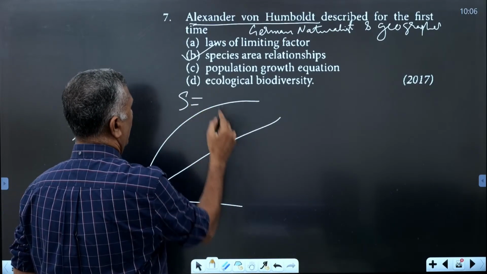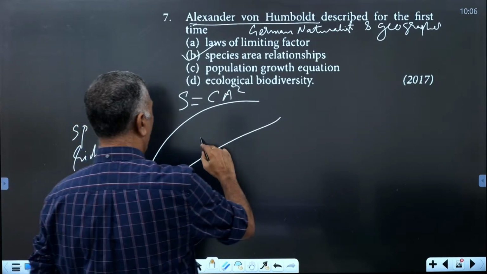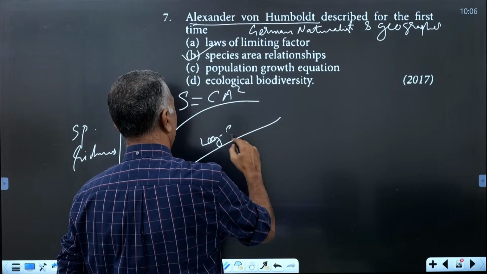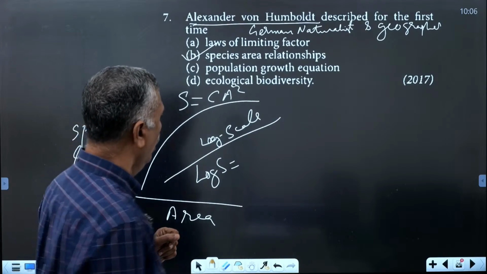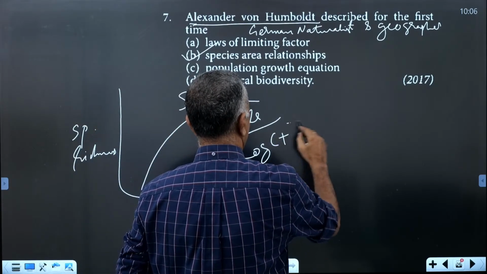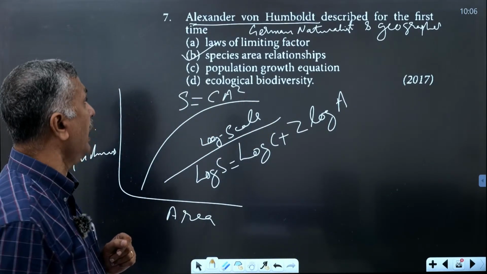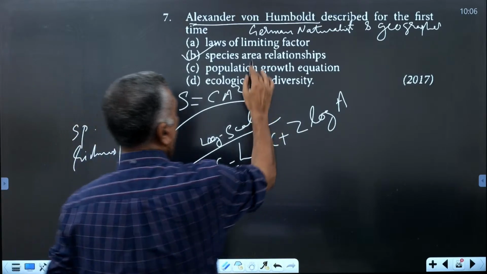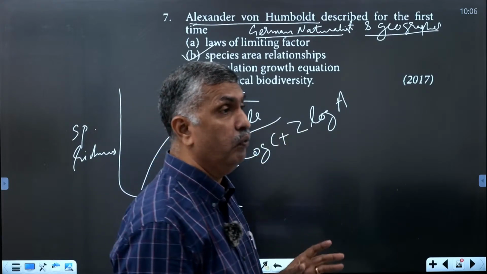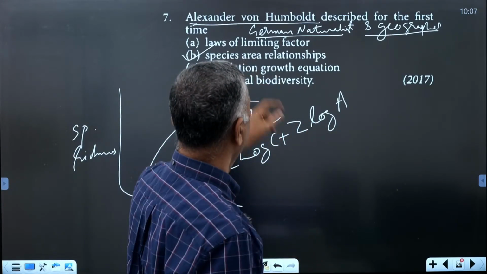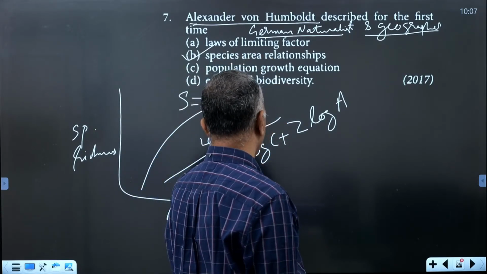Here the number of species S is equal to C A to the power Z. In the log scale, log S is equal to log C plus Z log A. These two equations of Alexander von Humboldt are very important. He was a German naturalist and geographer exploring the South American jungles, and he studied the relation between species and area.